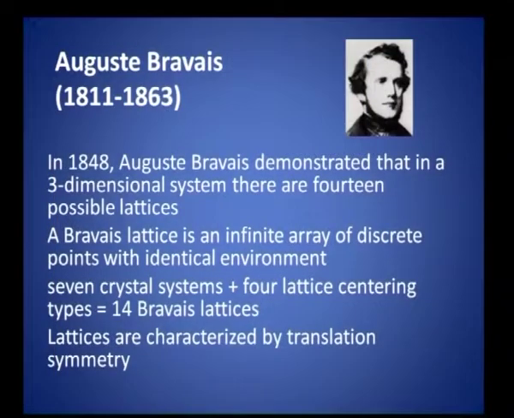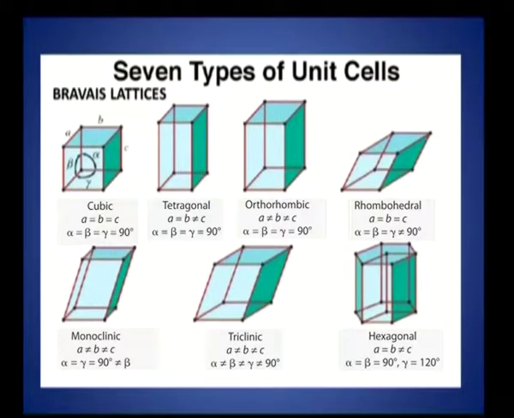So, in 1848 Bravais demonstrated that in a 3-dimensional system there are only 14 possible lattices. A Bravais lattice is an infinite array of discrete points with identical environment, but a lattice means it should have identical environment, and these 14 lattices come under 7 crystal systems.